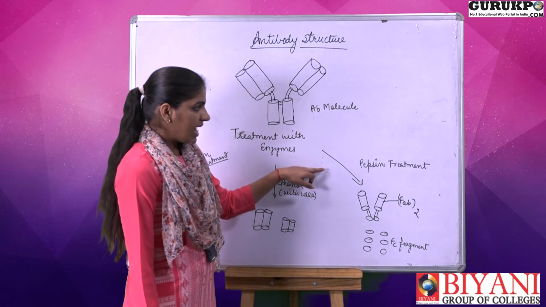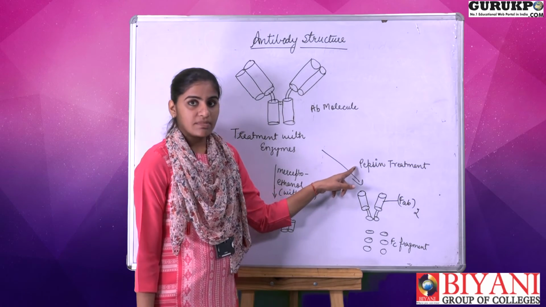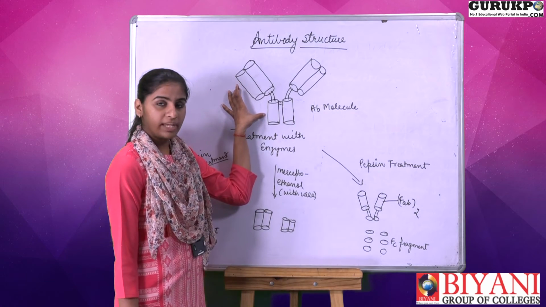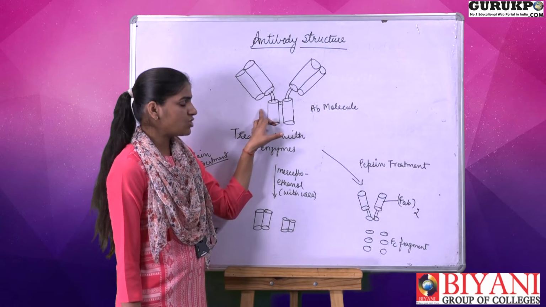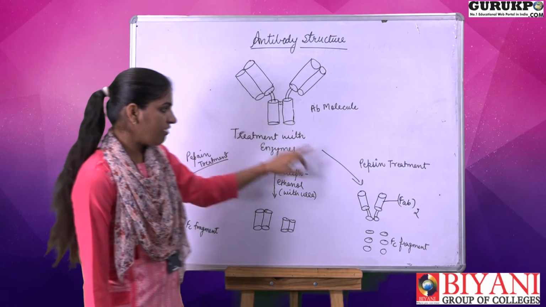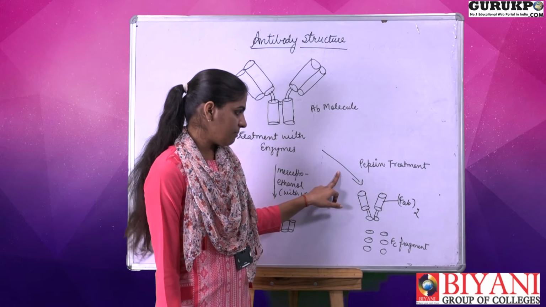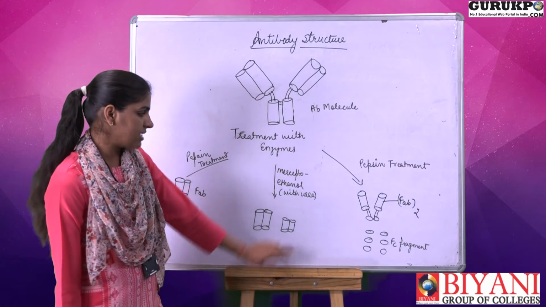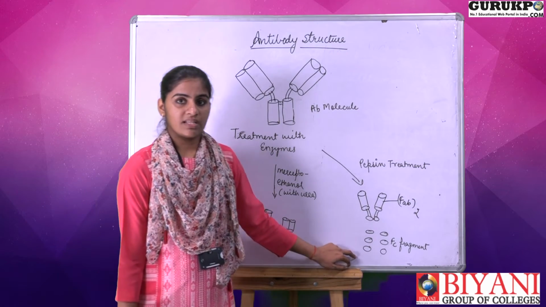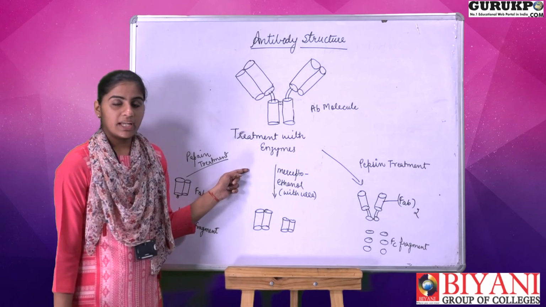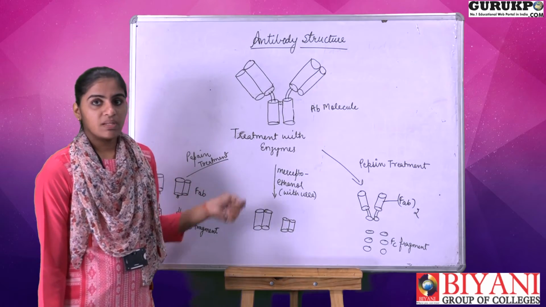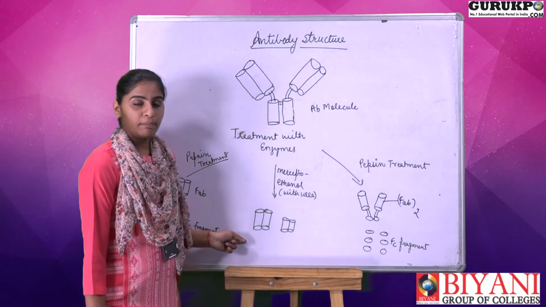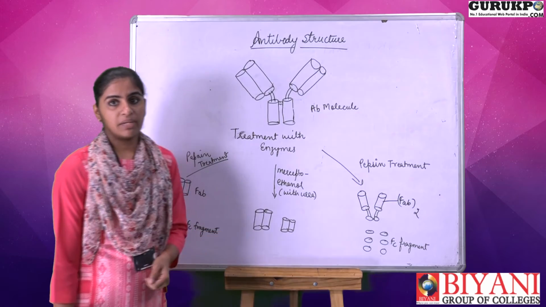When they treated the antibody molecule with pepsin, the antibody molecule was cleaved near the CH1 region. After this, the two Fab fragments, which are connected to each other by the disulfide bond, can be isolated, and various fragments of the Fc region can be observed. After treating with mercaptoethanol in combination with urea, the complete heavy chains and the complete light chains can be generated.